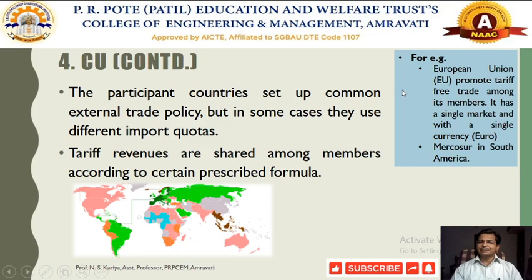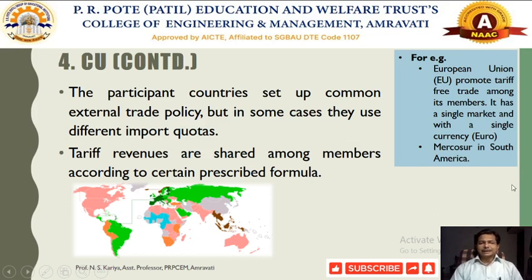They have some common external tariff policy particularly for non-members, and there is a single currency that they follow under their grouping of countries. This is called the European Union, and they implemented their single currency, as compared to the US also.